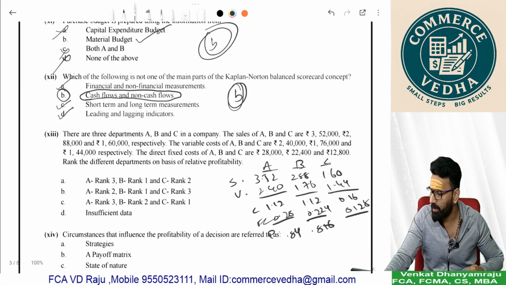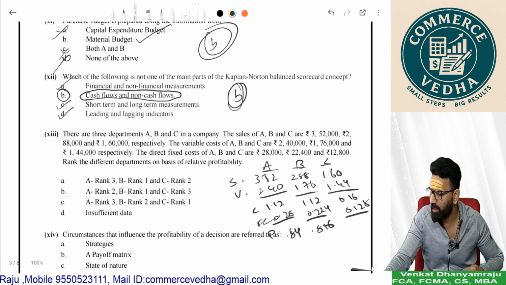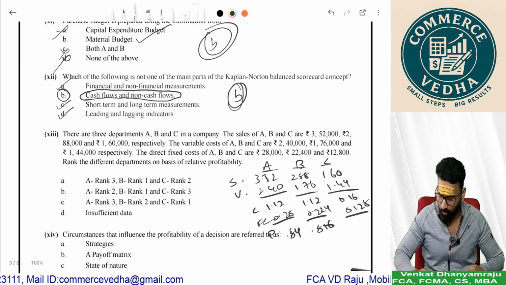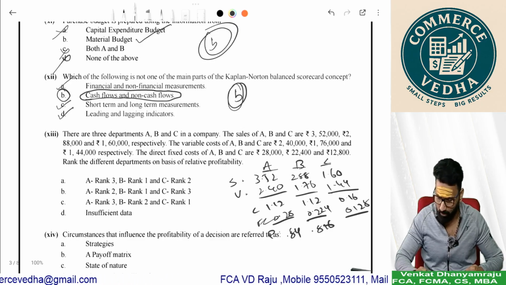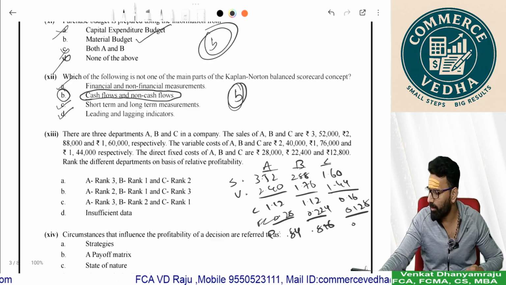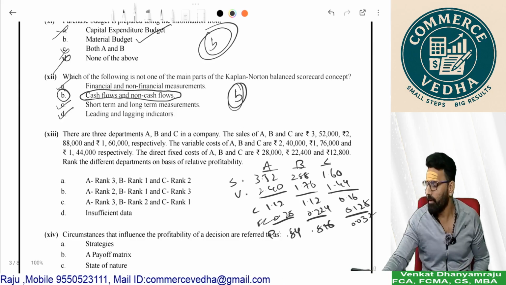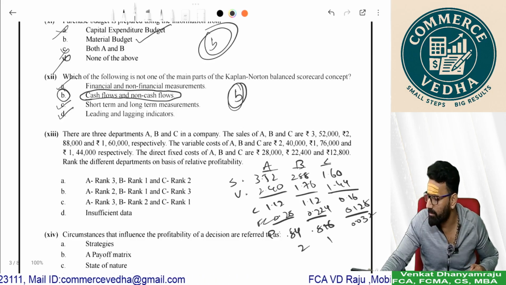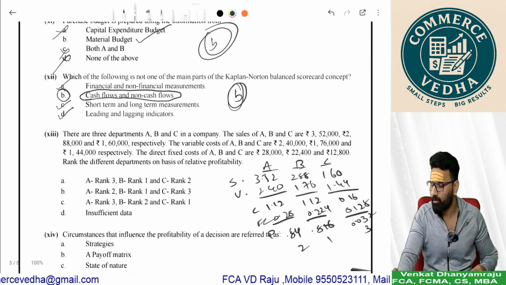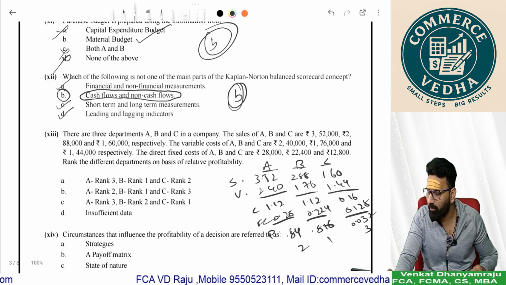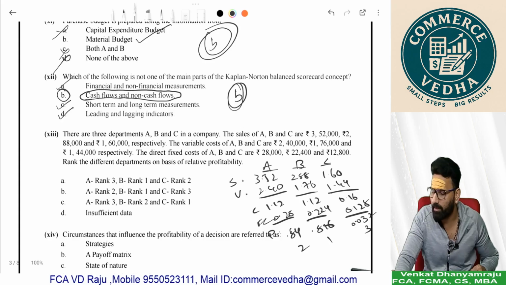That means this is 84,000, this is 89,600, and this is 0.16 minus 0.128, 0.032. That means 3,200. If you see profitability, this is rank 1, this is rank 2, this is rank 3. So B should be rank 1, A should be rank 2, and C should be rank 3. Answer is B.